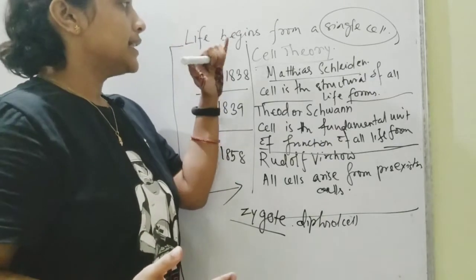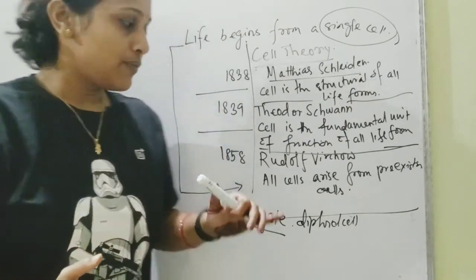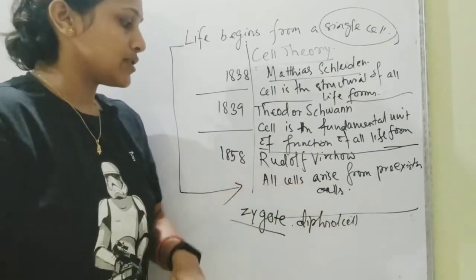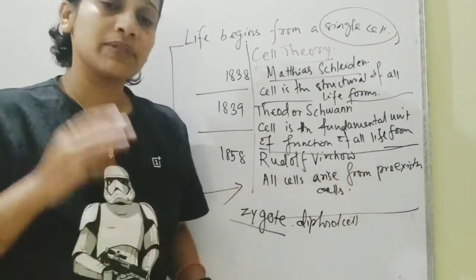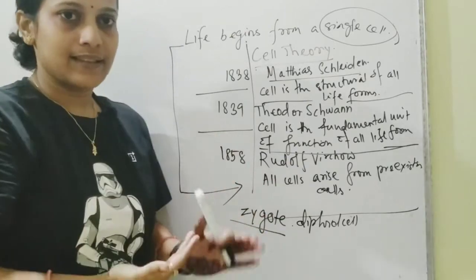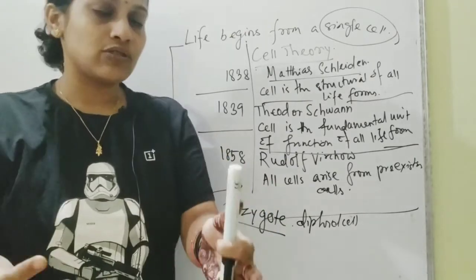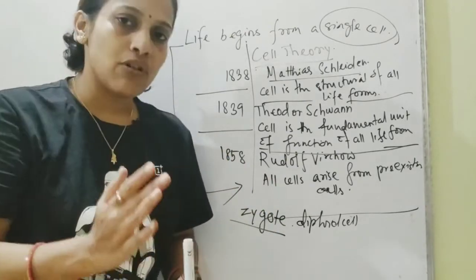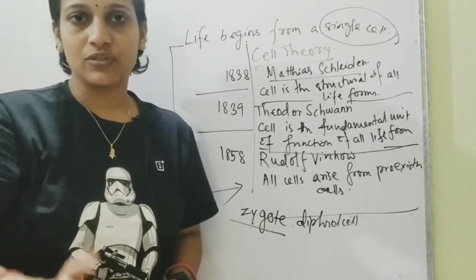So this stands true for Rudolf Virchow's proposition in the cell theory, that all cells arise from pre-existing cells, and we can relate this to the zygote, a diploid cell from which the complete organism rises and comes to the limelight.